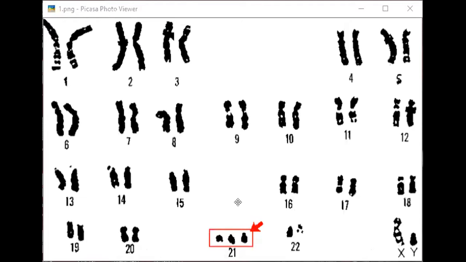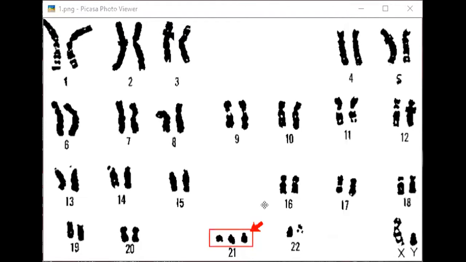Come to the 21st pair. In the 21st pair, there is trisomy. Means a pair has two chromosomes, but now the 21st chromosome will be one extra. Two chromosomes were there, two have to be there, because there is pairing in our body. But here you can see three are there. The third chromosome is extra.